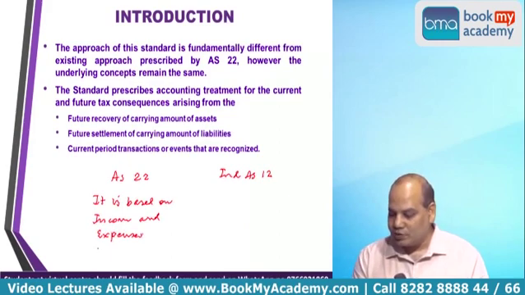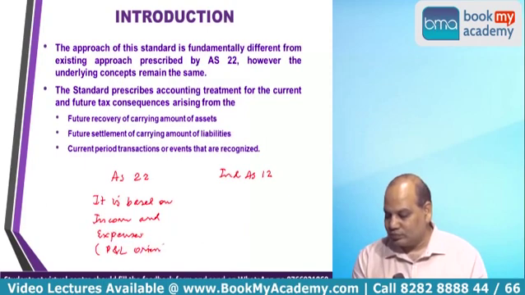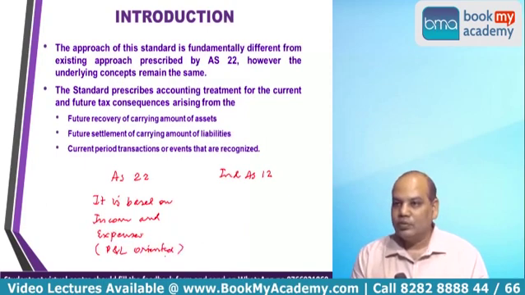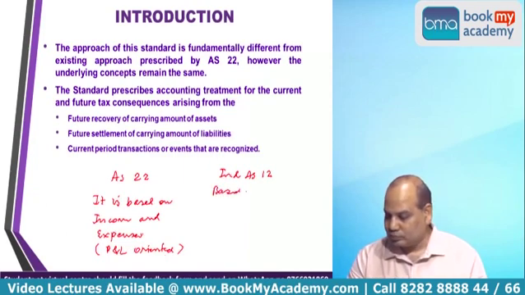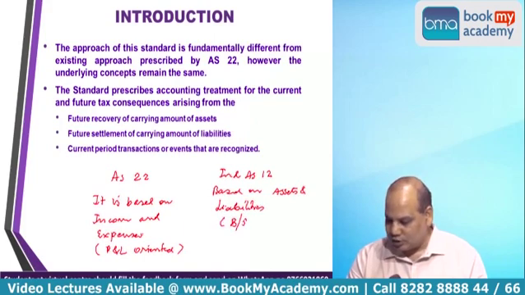So that is, it's basically, you can say, P&L oriented. And Ind AS 12 is based on assets and liabilities. It is based on assets and liabilities. So it is balance sheet oriented.